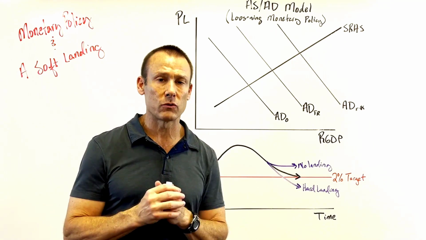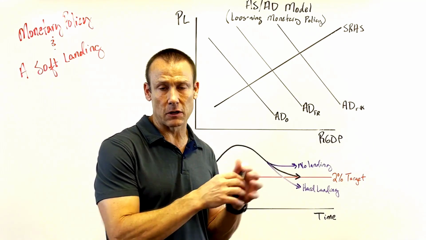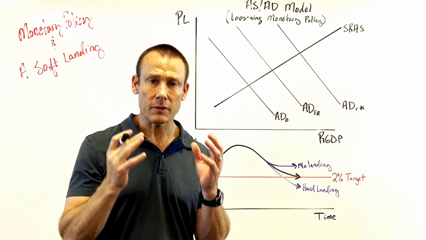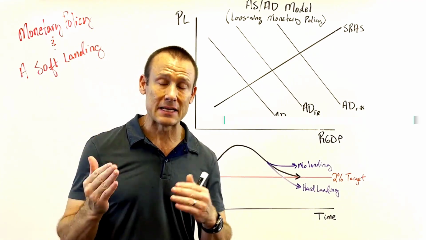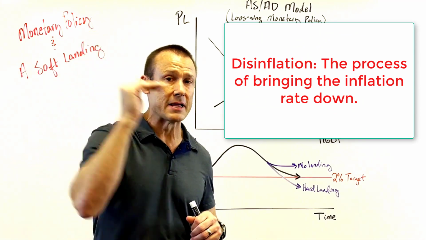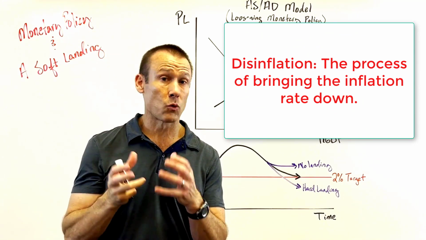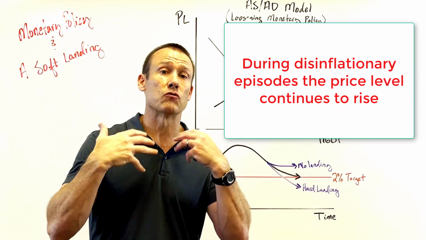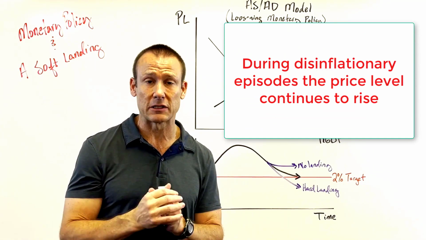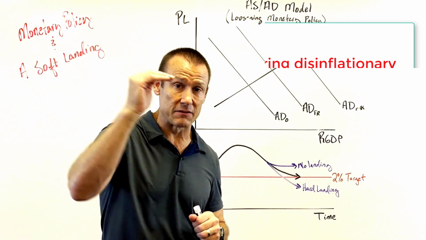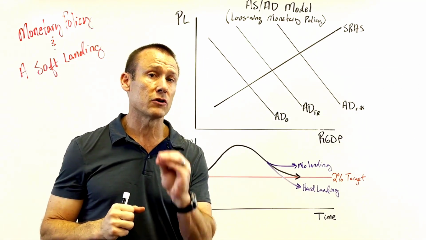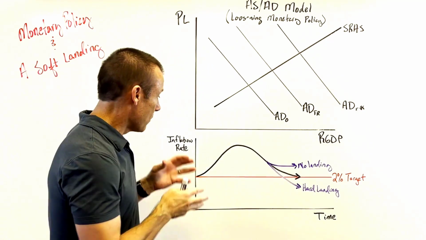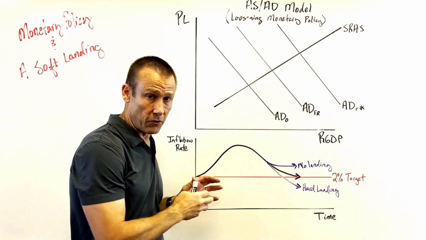So we're in May of 2024, so what we have had over the last couple of years is a situation where the inflation rate got way above target. And the Fed has gone through a process of disinflation, bringing a high inflation rate down. The inflation rate, of course, remaining positive, the price level continuing to climb the whole way, but they've done restrictive monetary policy or contractionary monetary policy in attempts to bring that inflation rate down, and they're trying to negotiate the soft landing, okay? Now, I want to point at this graph first, okay?